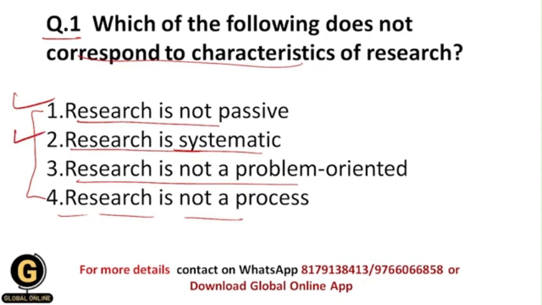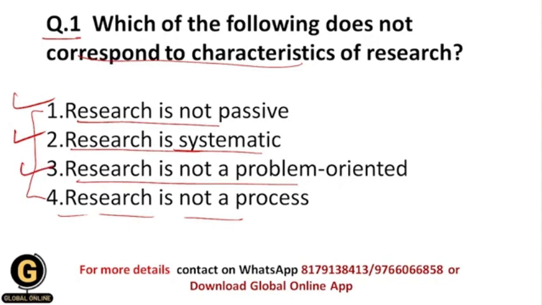Research is not problem oriented. It means that research is solution oriented, because we already have the problem and we need to solve that problem, and for that process we need research. Okay, and that's why research is basically solution oriented, it is not problem oriented, and that's why again this is a characteristic of research.